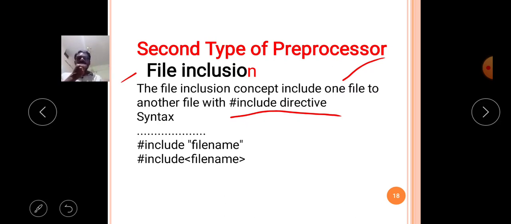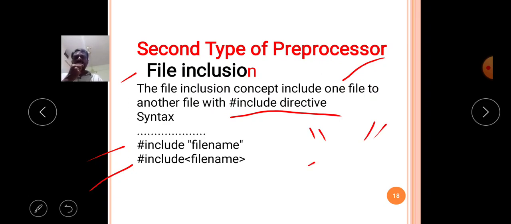In this syntax, observe carefully. You may include files in our source code with two types of file inclusion mechanisms. First one is hash include with the file name in double quotes, that is one mechanism.